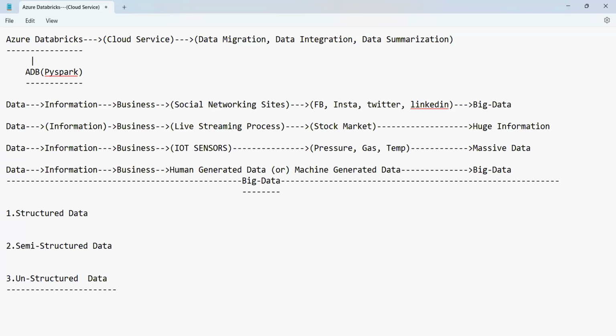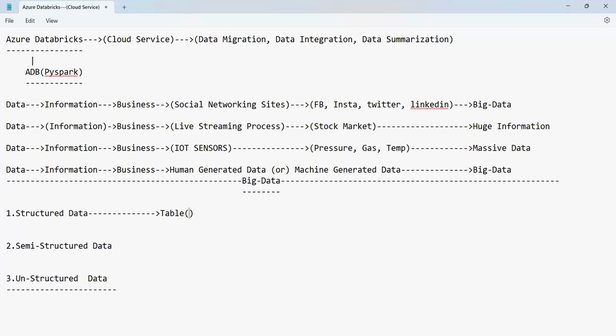Now let us try to discuss each one of it. When we talk about structured data, guys, structured data means the data which is always kept in the proper format. That means it does not require changes to be made. The data which we receive directly in the proper format is called structured data. It is the data already kept in the proper form, that is in the form of a table.